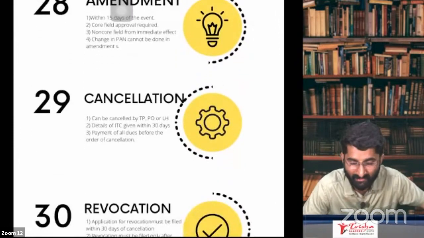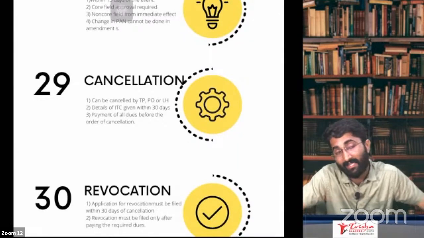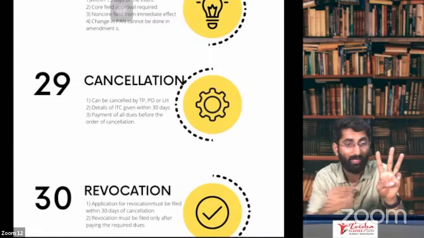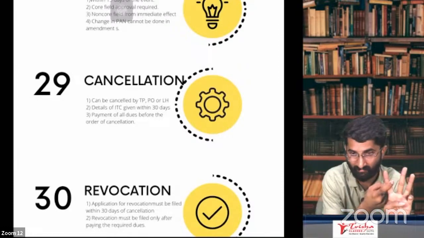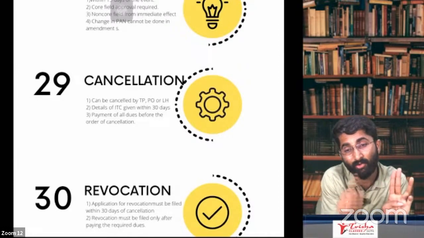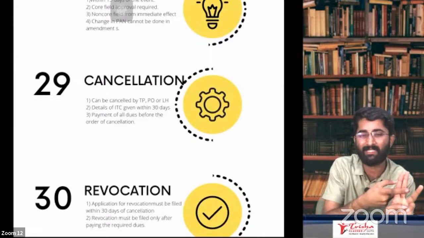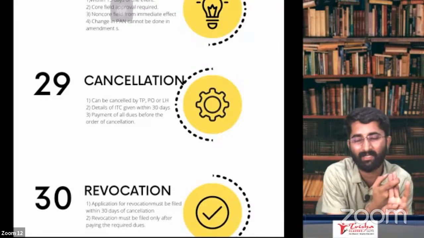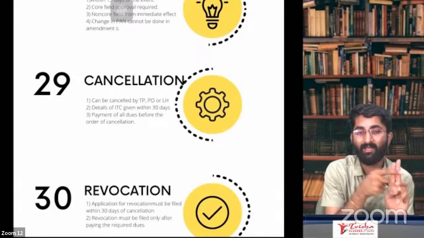And last but one, it is cancellation. Cancellation can be done by 3 people. One is the officer. You are doing something wrong, and the officer is doing the cancellation. Or it can be done by you yourself. Sir, I don't want to do the business, I want to stop the business. Can I take cancellation, sir? Yes, you can apply for cancellation in GST REG 16.